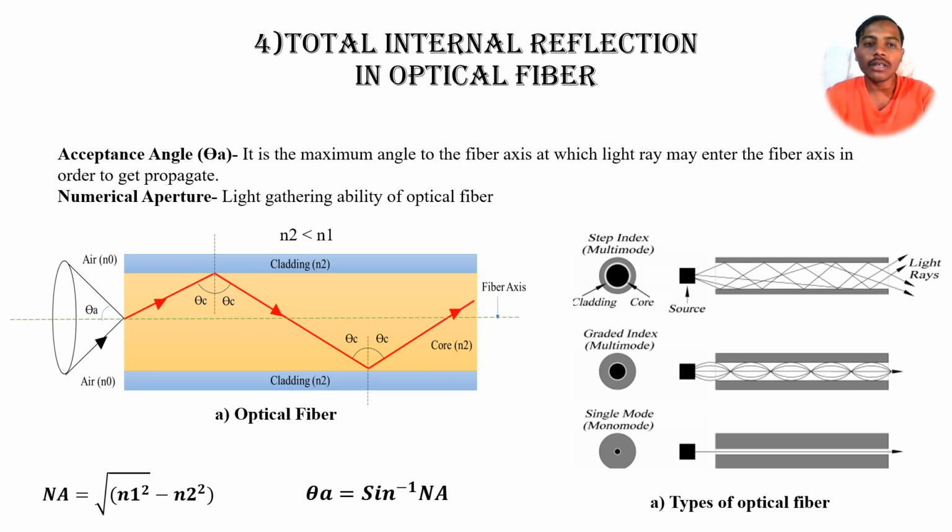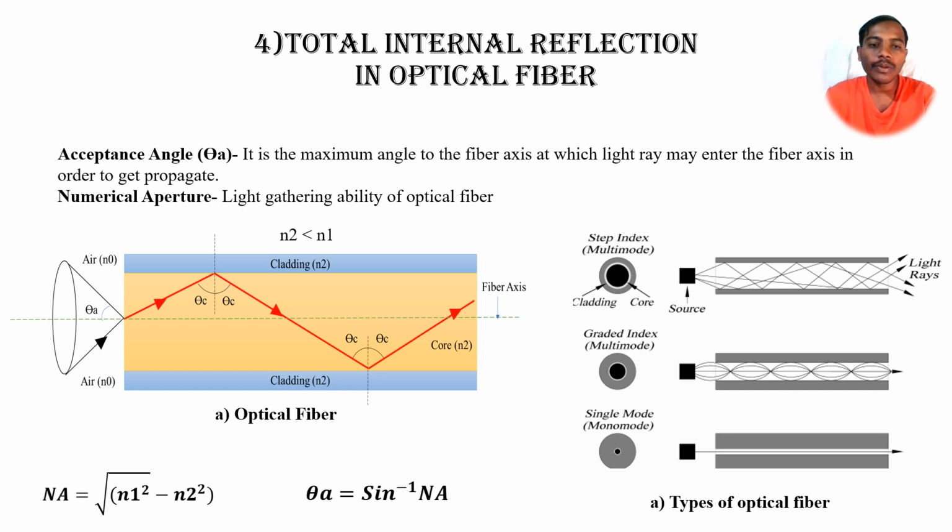As well as, we'll see the acceptance angle. So what is meant by acceptance angle? It is the maximum angle to the fiber axis at which a light ray may enter the fiber in order to propagate. In the left corner we can see the maximum angle theta, where maximum light can enter the optical fiber cable, and once it satisfies the condition that N2 is lesser than N1, then only it can be propagated through the fiber optic cable. That maximum angle we call the acceptance angle, while the numerical aperture is the light gathering ability.